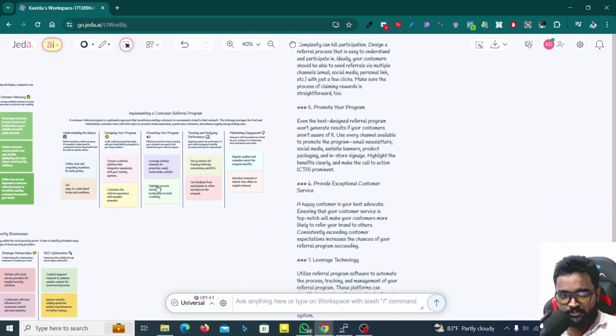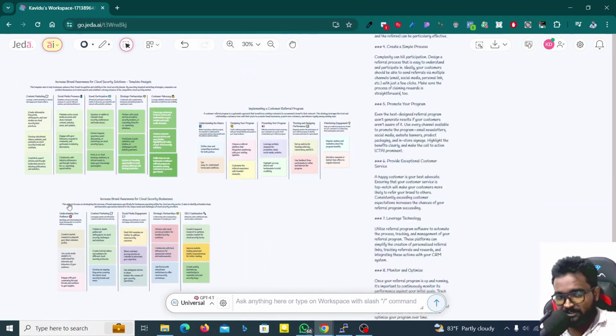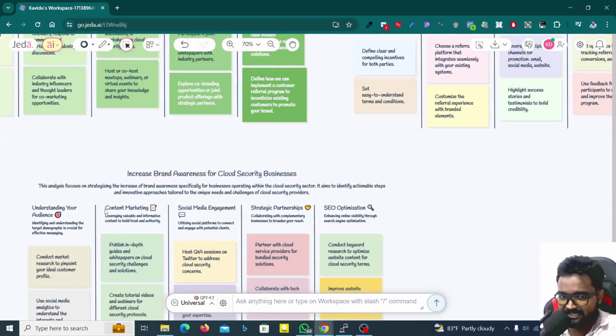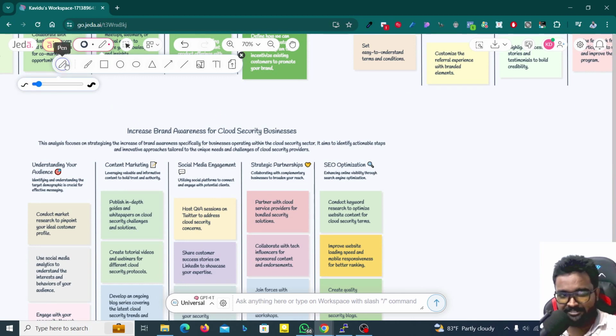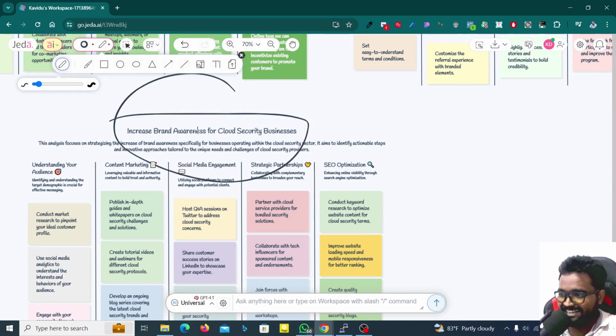By the way, this is great because you got the dashboard, you got a workspace here, and you can remove anything and you can add anything. You can also, if you need to edit something like this, select the pen and then you can highlight this like this.